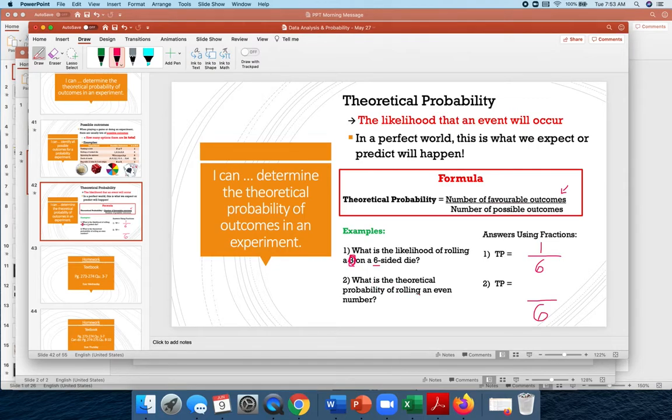Okay, now rolling an even number. Well, how many even numbers are there on a 6-sided dice? 2, 4, and 6, right? I'm happy if I've rolled any of these numbers. So what is the number of favorable outcomes? Well, there are 1, 2, 3 favorable outcomes. So my theoretical probability is 3/6, or going back to our fractions unit, the equivalent fraction is 1/2, right?